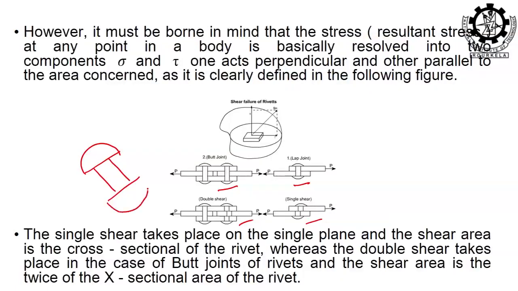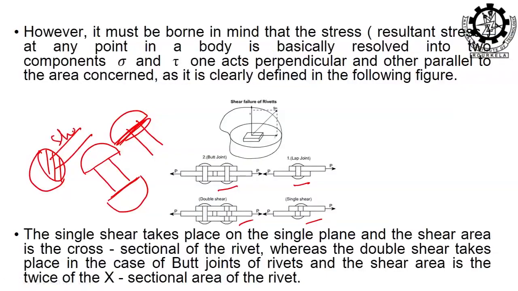These are the two heads of the rivet, or sometimes you might have only one head. This is called the rivet head, and there is a shearing action. The cross section of the shank of the rivet will shear up, sheared out from there.